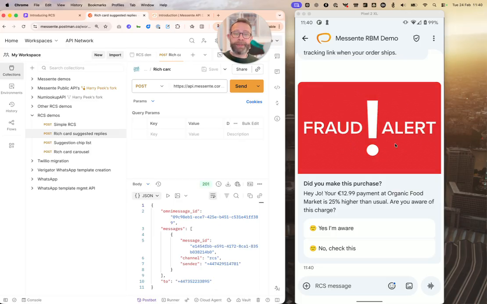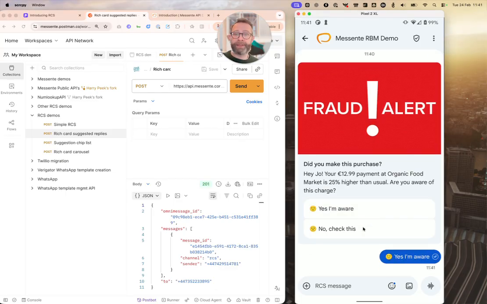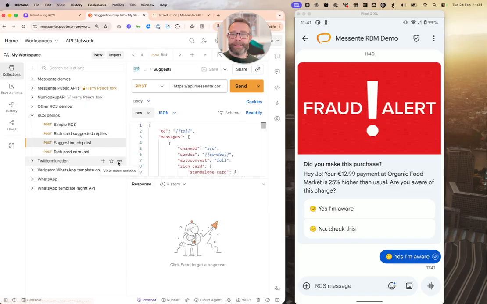Here's one we've got where we've included a bit of media. In this case, it's an image. You could also include video. You can include documents, QR codes, wallet links, all sorts of different attachments that are then shown. And then also with RCS, we can include suggested replies. So we can start to engage this user with conversation and prompt them for what we want them to say and save them some time. So I can say, yeah, I'm aware of that. That's fine.